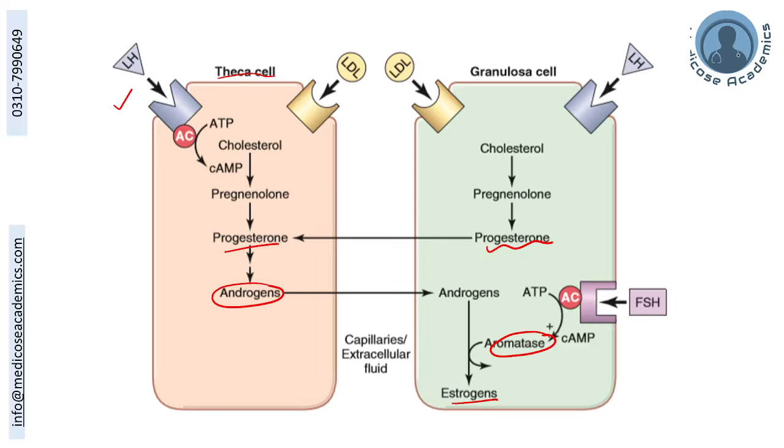Another thing you can see: this aromatase enzyme is being stimulated by the follicle stimulating hormone attached at the level of the granulosa cells. So follicle stimulating hormone and luteinizing hormone are stimulating the production of estrogens and progesterone by an interplay of the theca cells and the granulosa cells. These two cells are present in the female reproductive ovaries.